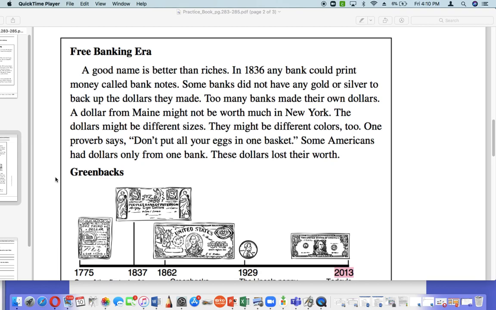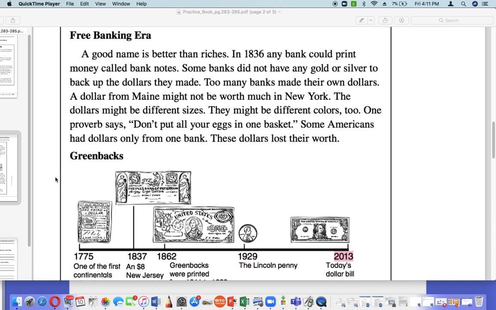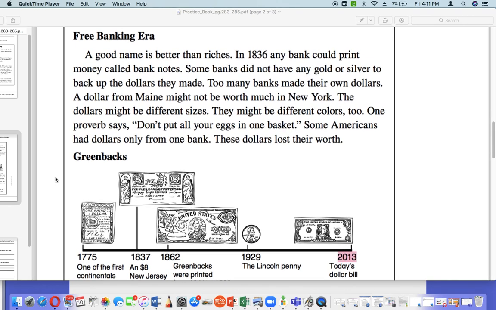Free banking era. A good name is better than riches. In 1836, any bank could print money called banknotes. Some banks did not have any gold or silver to back up the dollars they made. Too many banks made their own dollars. A dollar from Maine might not be worth much in New York. The dollars might be different sizes. They might be different colors too. One proverb says, "Don't put all your eggs in one basket." Some Americans had dollars only from one bank. These dollars lost their worth.